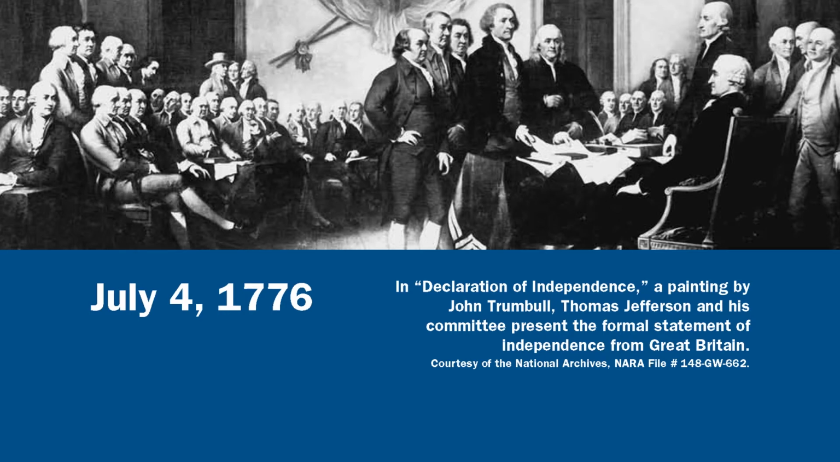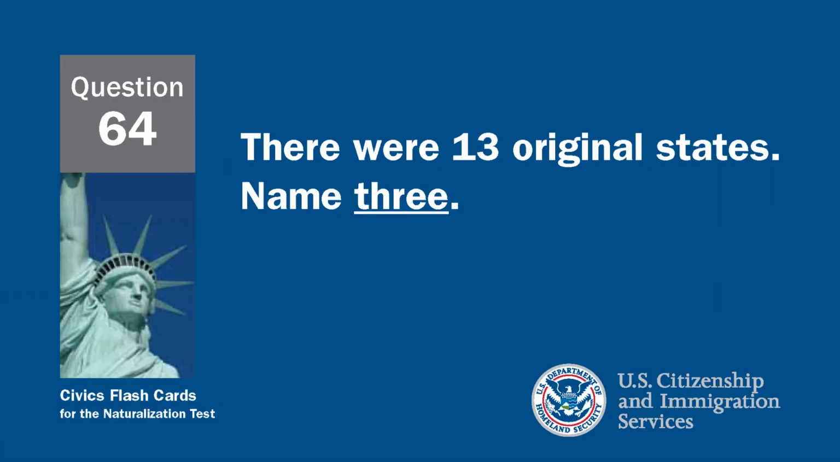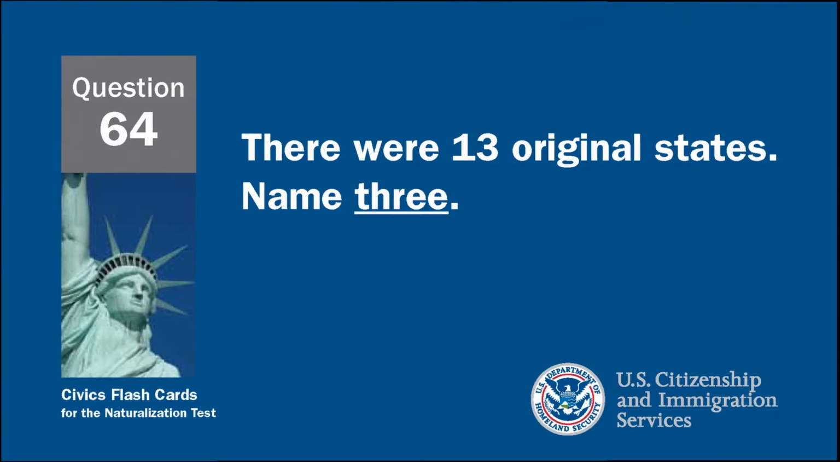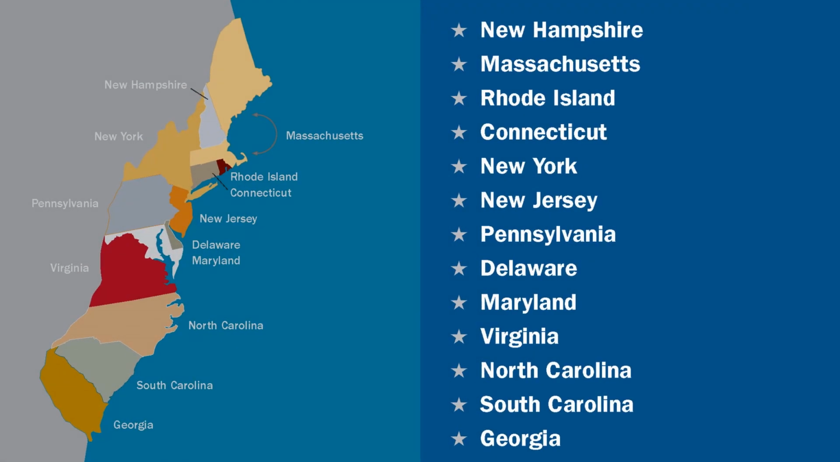There were 13 original states. Name 3. For this question, I'm going to go ahead and give you the 13 original states. They were New Hampshire, Massachusetts, Rhode Island, Connecticut, New York, New Jersey, Pennsylvania, Delaware, Maryland, Virginia, North Carolina, South Carolina, and Georgia.